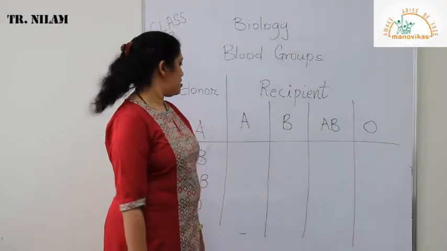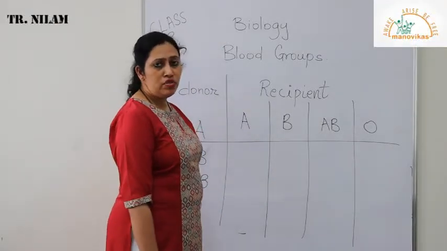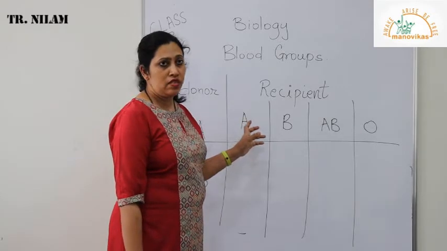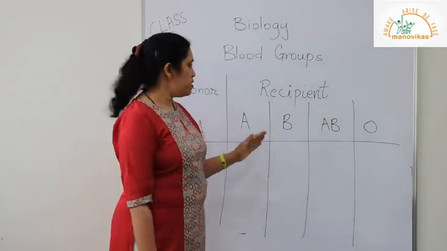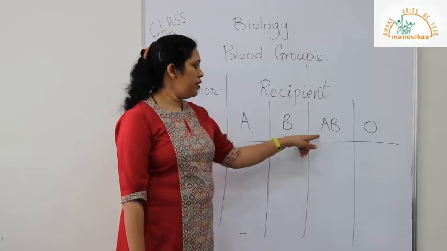Good morning students. Today we are learning about the blood groups in humans. Now humans have four different types of blood groups, that is A, B, AB and O.